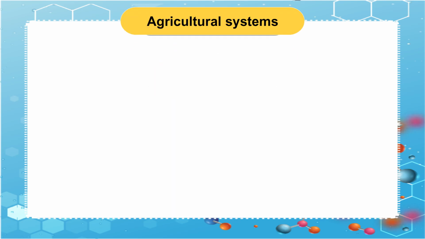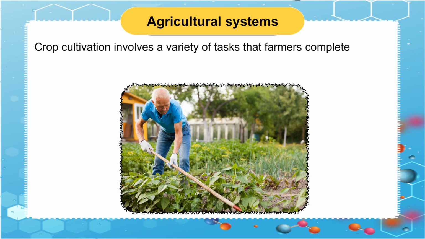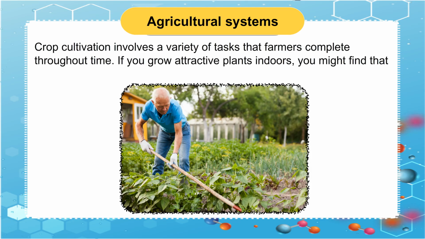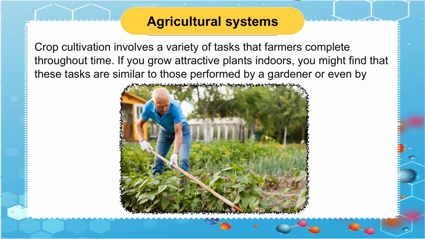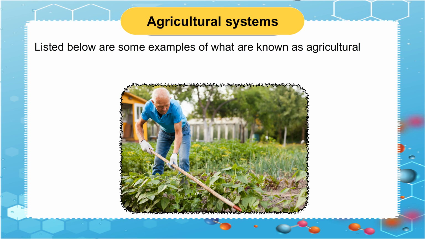Agricultural practices. Crop cultivation involves a variety of tasks that farmers complete throughout time. If you grow attractive plants indoors, you might find that these tasks are similar to those performed by a gardener or even by you. Listed below are some examples of what are known as agricultural practices.